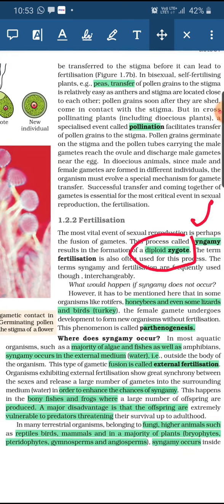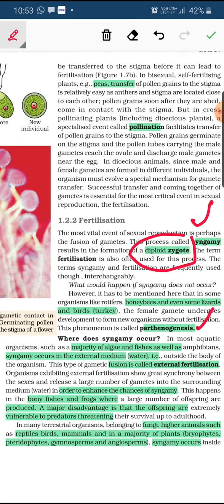In most aquatic organisms like algae, fishes as well as amphibians, the syngamy occurs in the external medium, that is, in the water, outside the body of the organism, and this fusion is known as external fertilization.